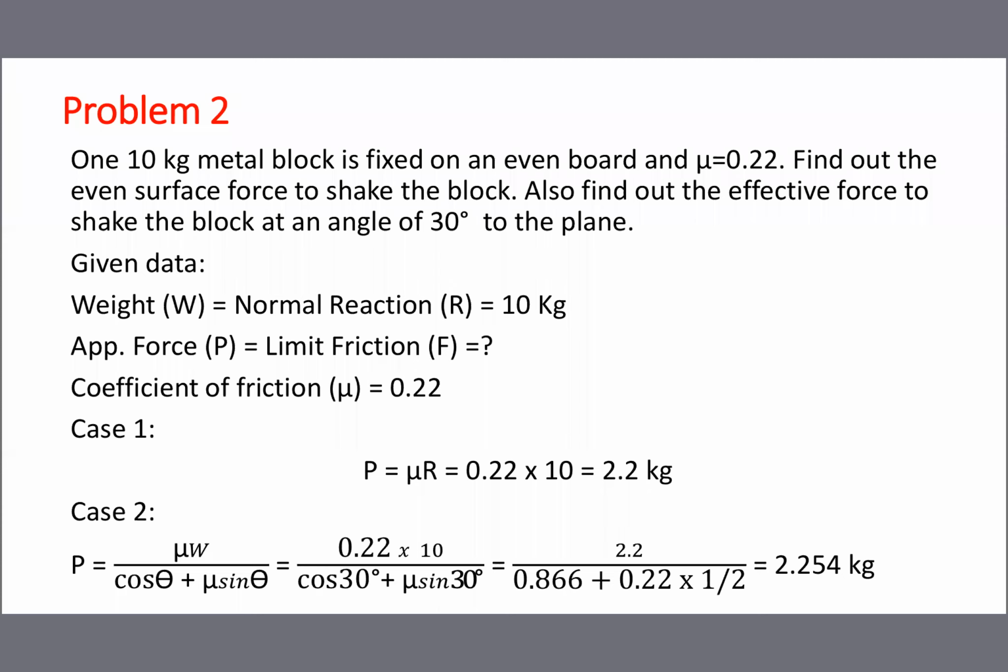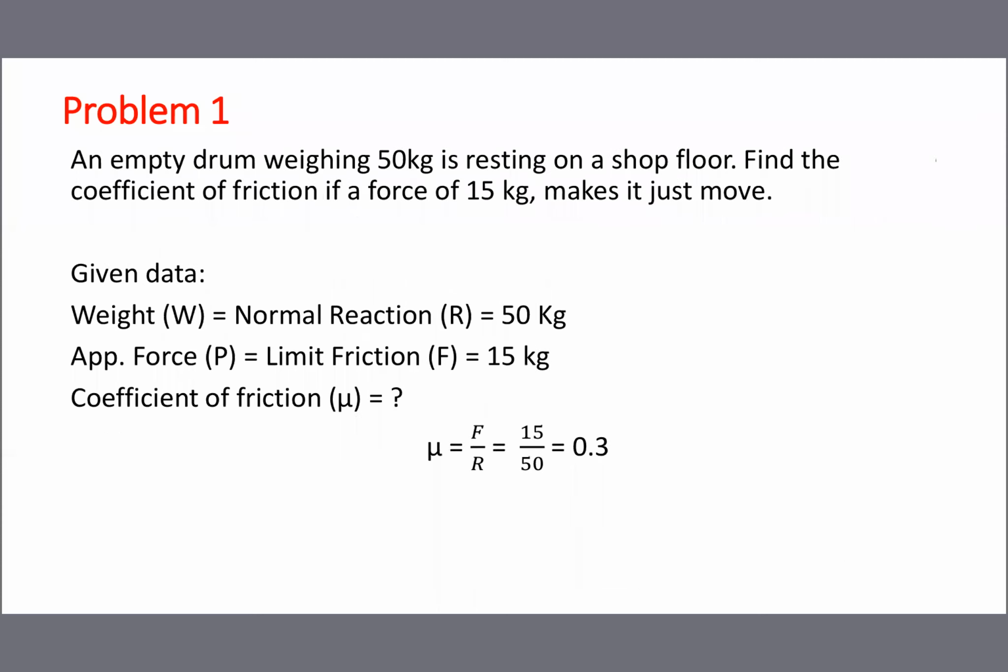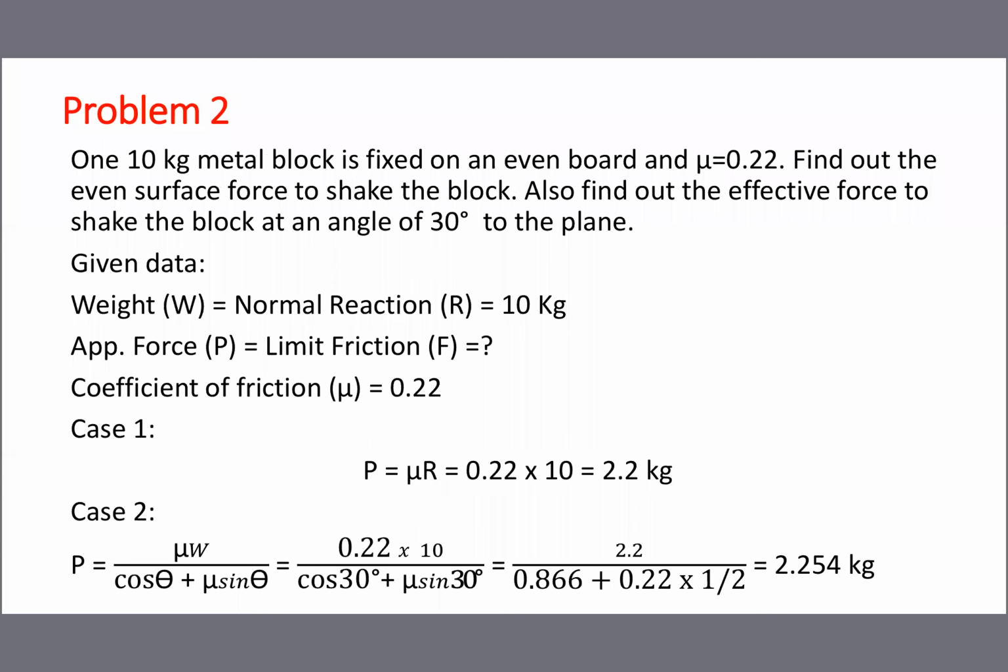If mu is given, multiply it with R. Same formula: mu is equal to F divided by R, and both formulas are the same. F is equal to P, so P is equal to mu into R. The same formula rearranged: P is equal to mu into R, 0.22 into 10, 2.2 kg.